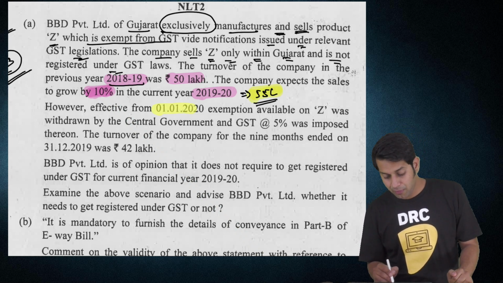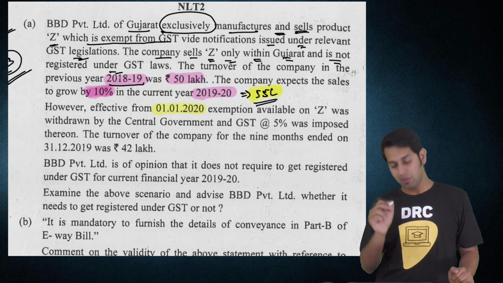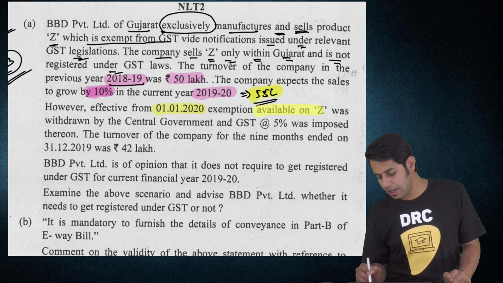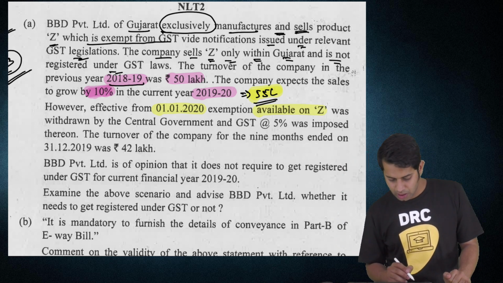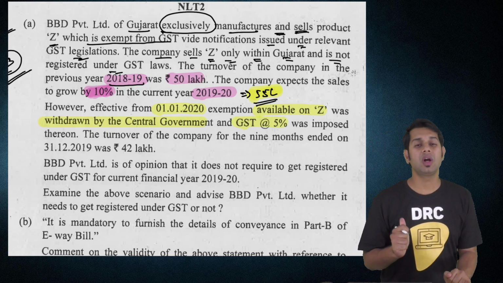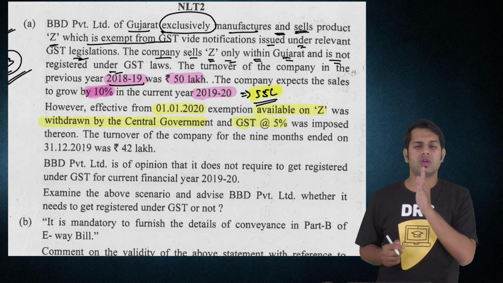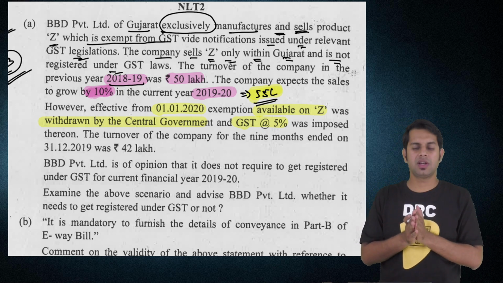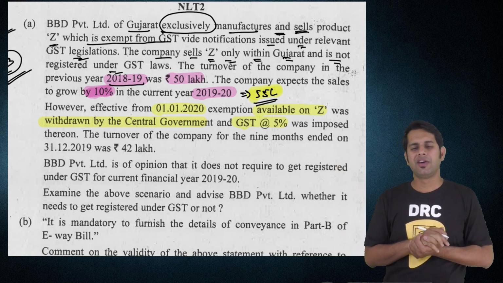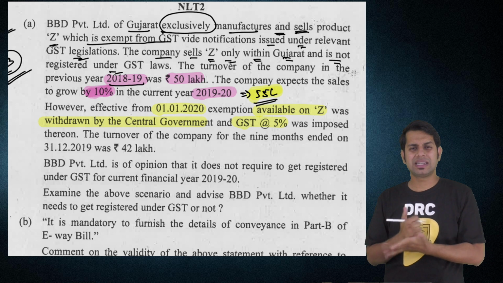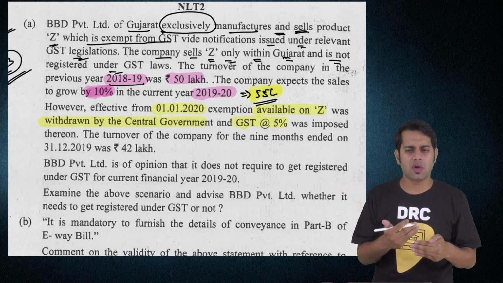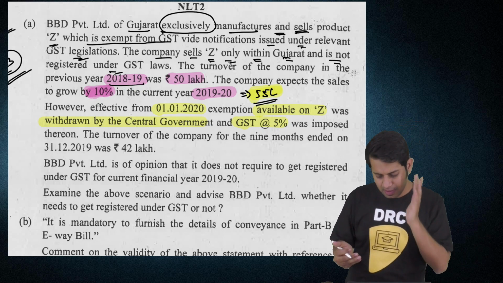However, with effect from 1st January 2020, the exemption that was available on Z was withdrawn by the central government and GST at 5% was imposed. What is this point telling? This product which was exempted all this time, from 1st January 2020, the government told that now the exemption is withdrawn and you will have to pay 5% tax on the same. Now when is the tax required to be paid? Will it be retrospectively applicable? No. Whenever an exemption provision is withdrawn, it is prospectively applicable.